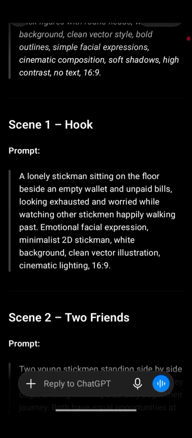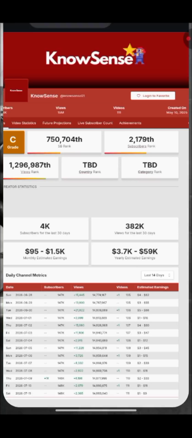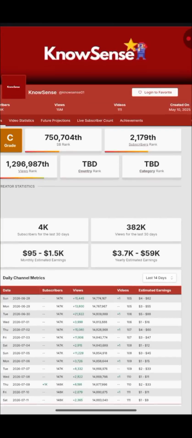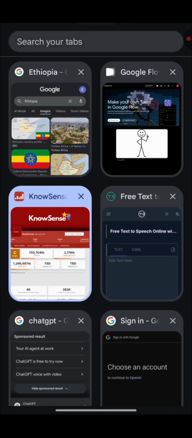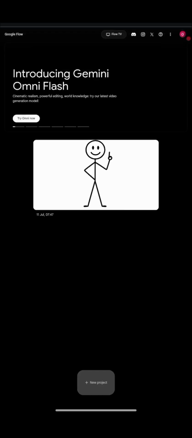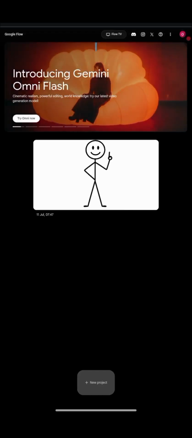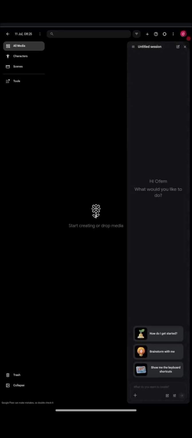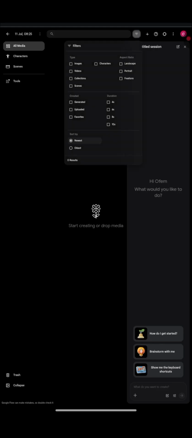So I've copied this particular prompt and I'm going to head on to Google Flow. I'm going to allow my Google Flow to load. As you can see, it is loading, and yes, this was what I was actually working on. So I'm just going to click on a new project, and under this new project, I'm going to click on generate image.